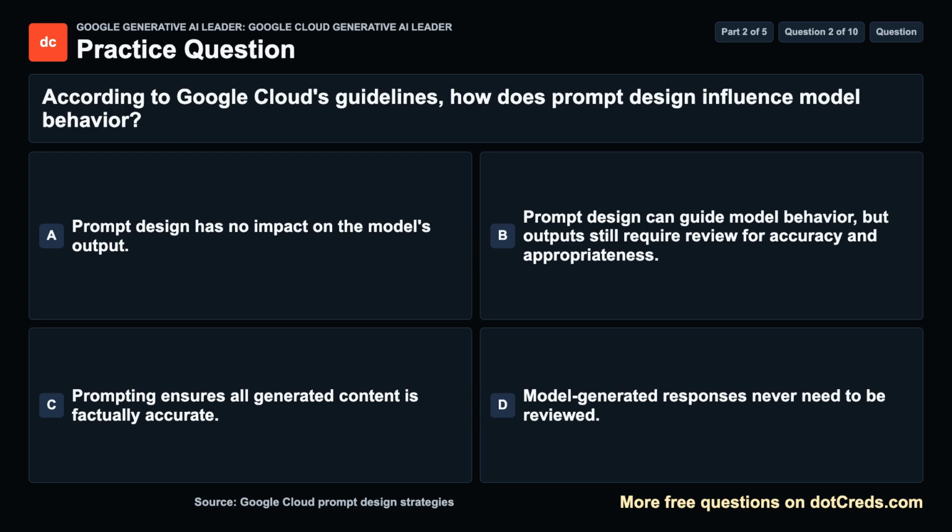Question 2. According to Google Cloud's guidelines, how does prompt design influence model behavior? A. Prompt design has no impact on the model's output. B. Prompt design can guide model behavior, but outputs still require review for accuracy and appropriateness. C. Prompting ensures all generated content is factually accurate. D. Model-generated responses never need to be reviewed. Take a moment, then we will review the answer.